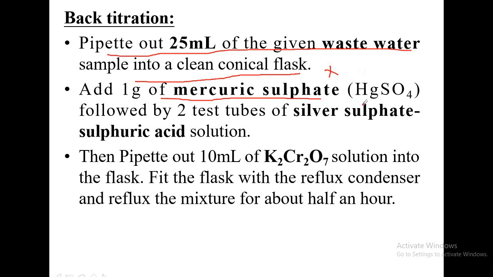You know that mercury is a heavy metal. It is toxic. While doing the titration, a minimum of 3 trials we have to do. For each trial, we would have to add 1 gram of mercuric sulfate, and after the trial, discard that solution in the sink. Each student doing 3 trials, and in the entire batch many students doing the experiment, the amount of mercury going into the sink or drainage will be enormous.